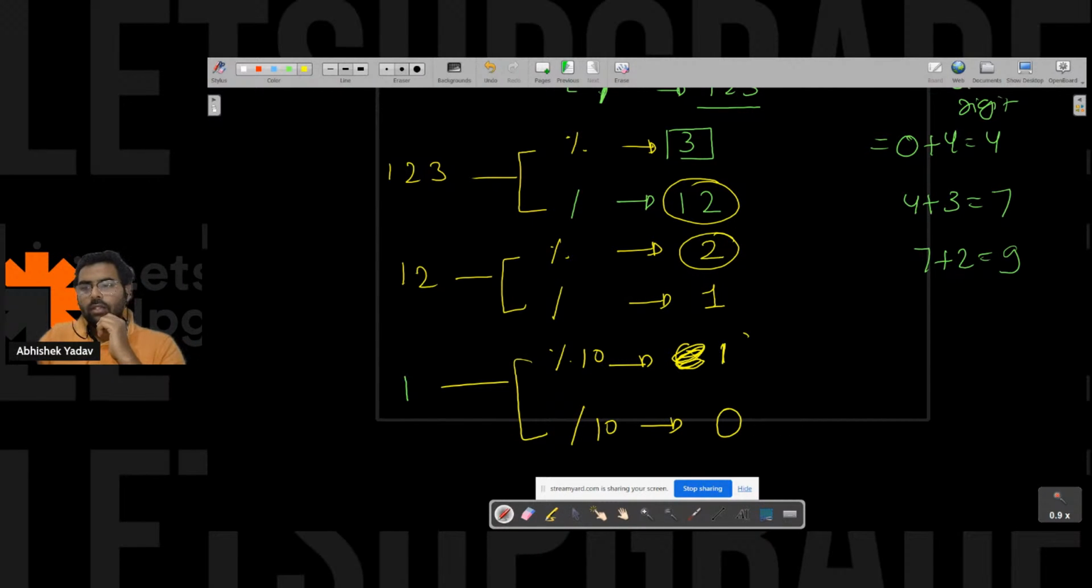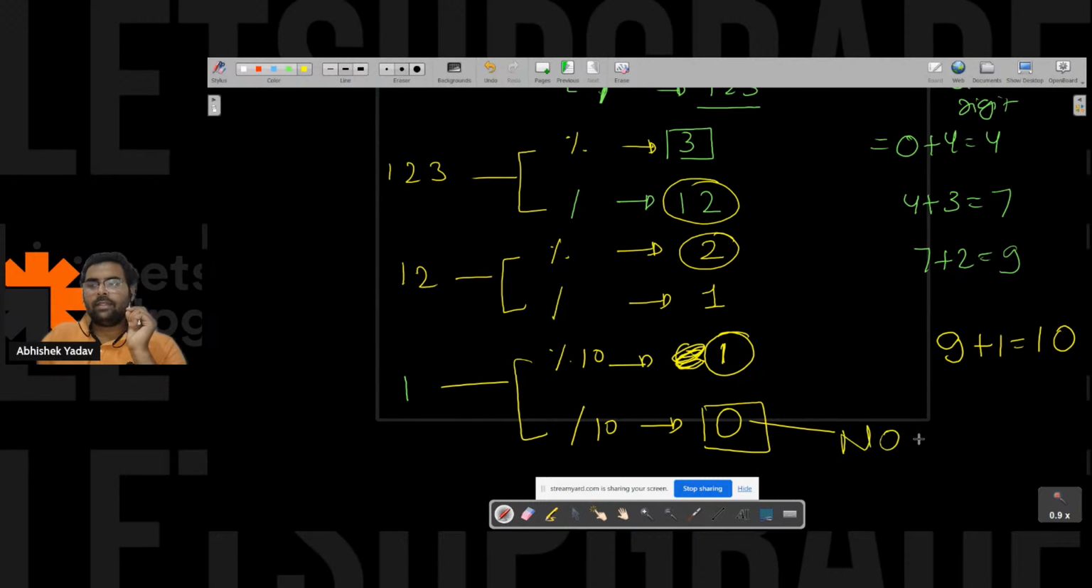So what will I do? I will take this 1 and add it to the sum value, that is 9 plus 1 is 10 here, right? And the moment I am getting 0, that is no number is left, no digit is left, I will stop.